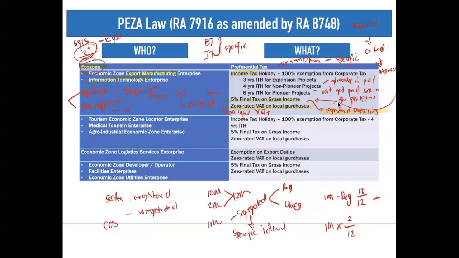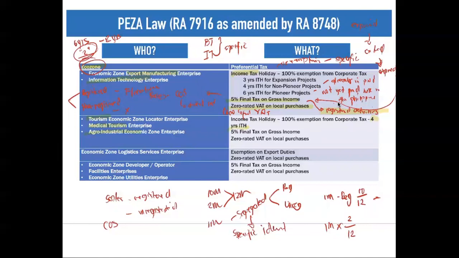Next, we have your tourism, medical tourism, agro-industrial enterprise. So what are the fiscal incentives under this? Under your tourism, medical tourism, and agro-industrial, they can only claim for 4 years income tax holiday.